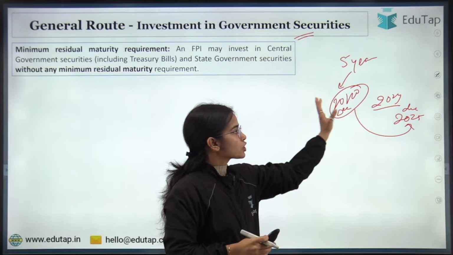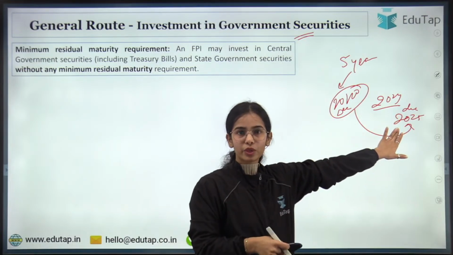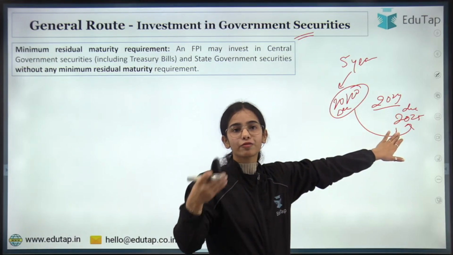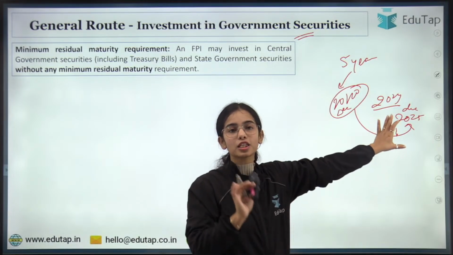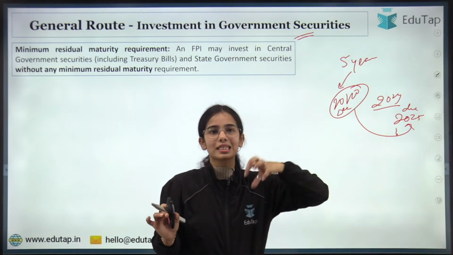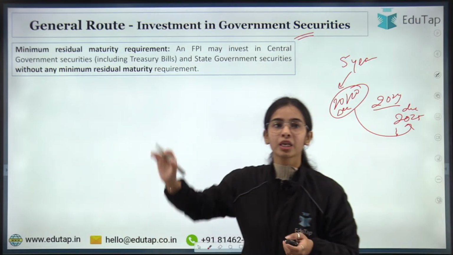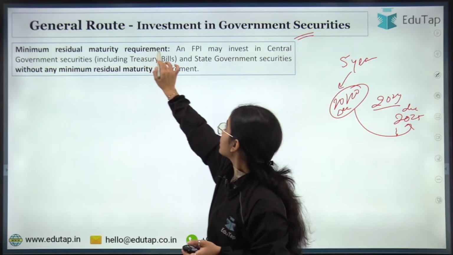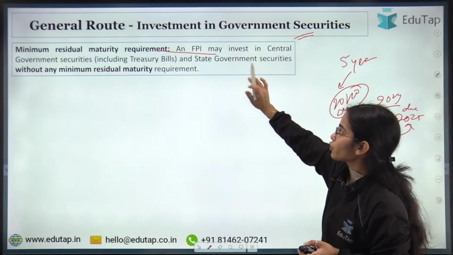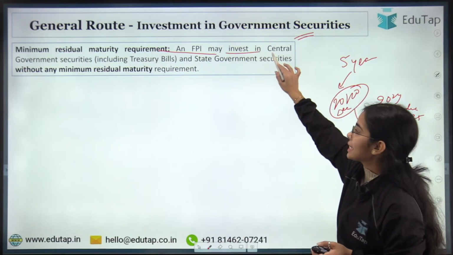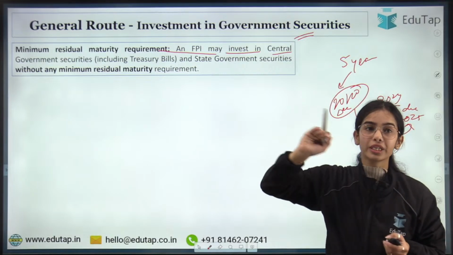Right now it is January 2025. So can the foreign portfolio investors still purchase this debt security, this instrument?